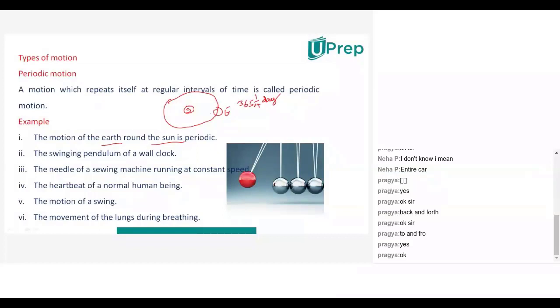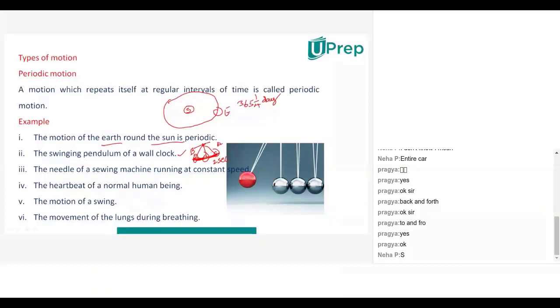The swinging pendulum in a wall clock also will be periodic. Suppose a pendulum is there like this. Generally, the pendulum will be arranged in such a way that it completes one vibration in 2 seconds. That means every 2 seconds it goes from point A, reaches point B, and again comes back to A. So every 2 seconds it will be repeated like this. It will be periodic or not? It will be periodic. Surely it is periodic.